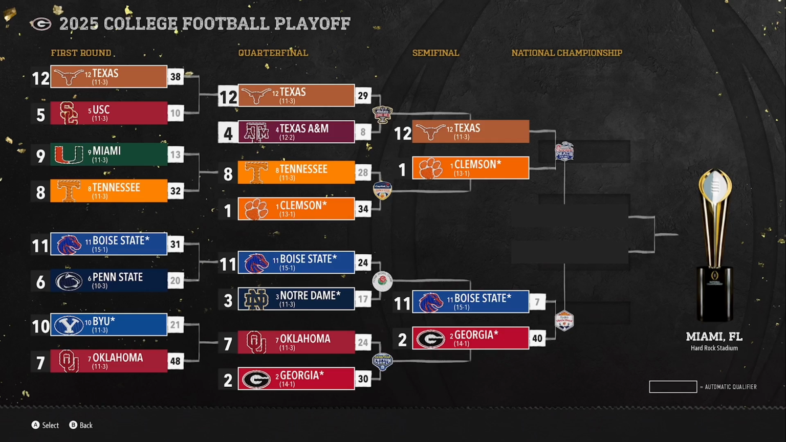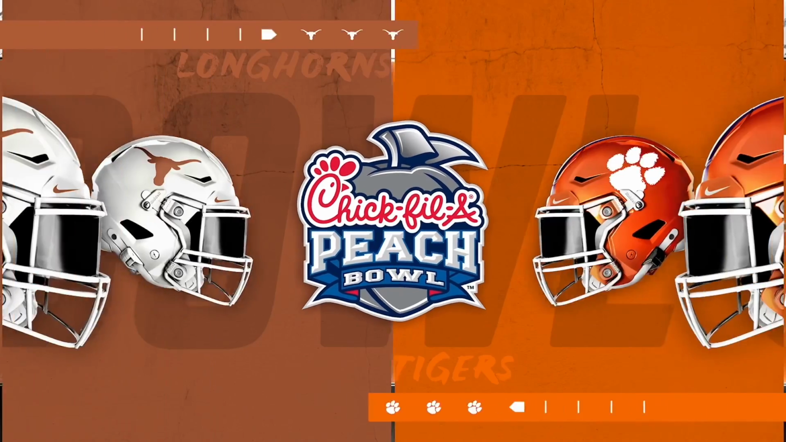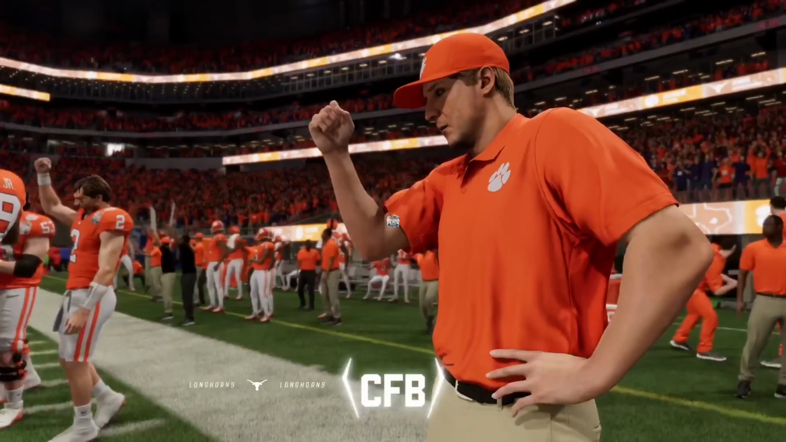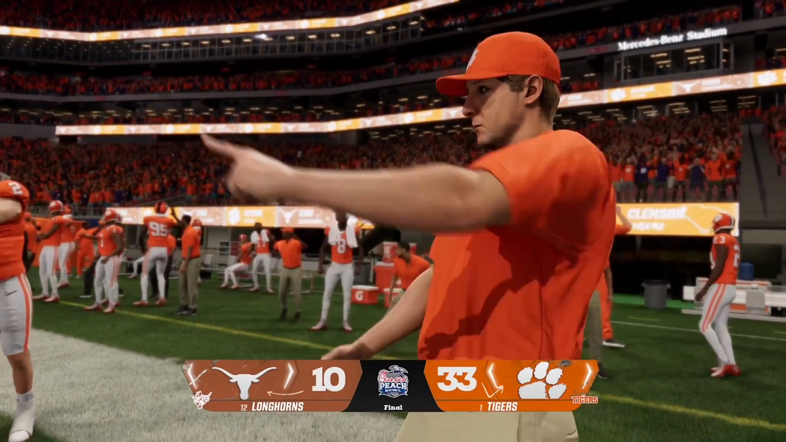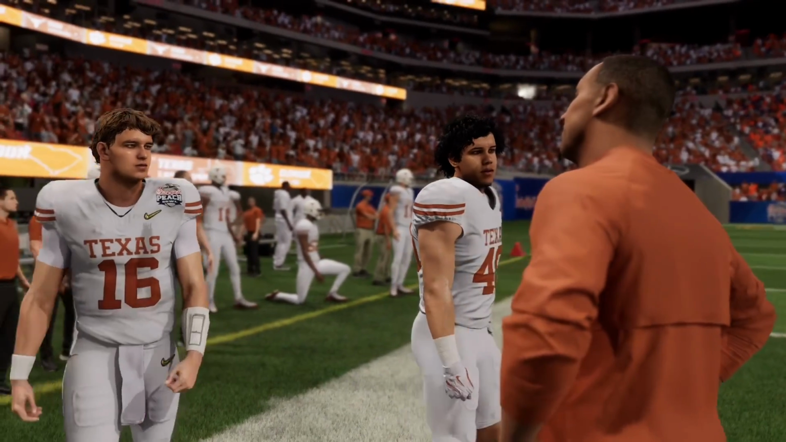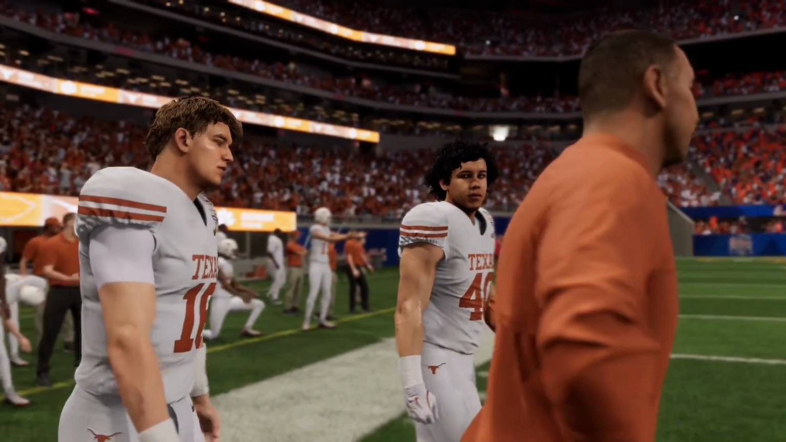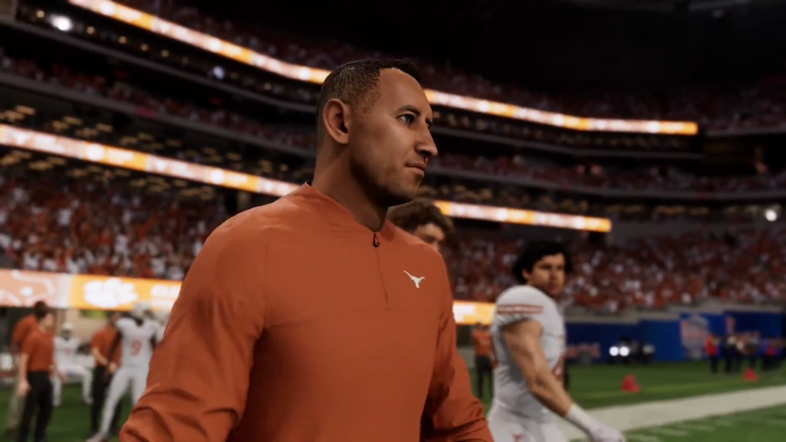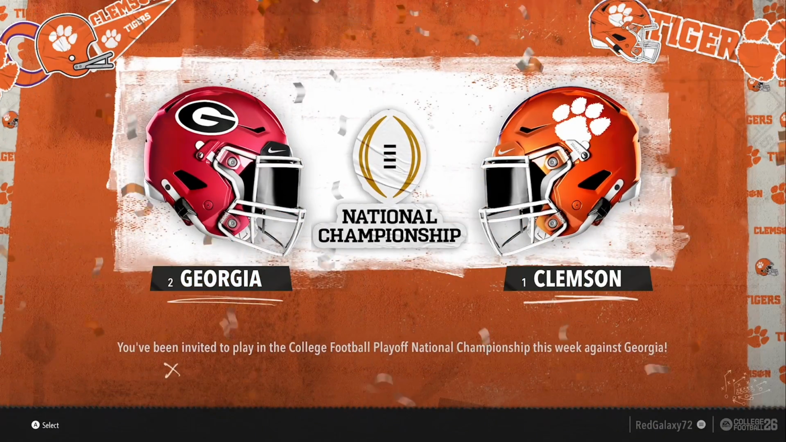Georgia won the Fiesta Bowl. We're playing the Peach Bowl for Clemson and Texas, as Clemson is going to take this one 33-10. They're going on to the national championship. The national championship is set. It's going to be the Clemson Tigers versus the Georgia Bulldogs. Let's get straight into it.